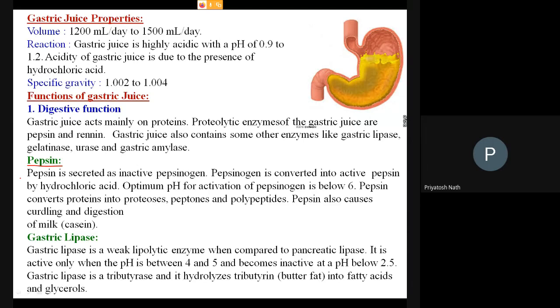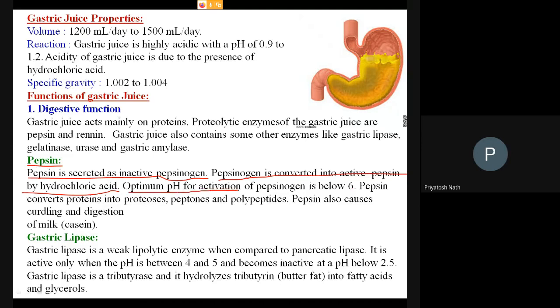Pepsinogen is the proenzyme for pepsin, and trypsinogen is the proenzyme for trypsin. So the pepsin is secreted as inactive pepsinogen, which is then converted into active pepsin by hydrochloric acid. HCl is there in the gastric juice, and this HCl converts the pepsinogen into pepsin.